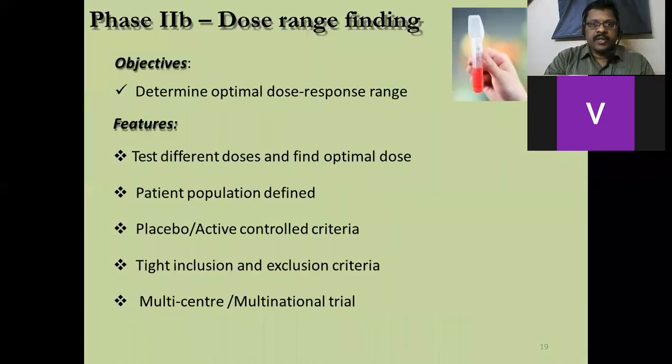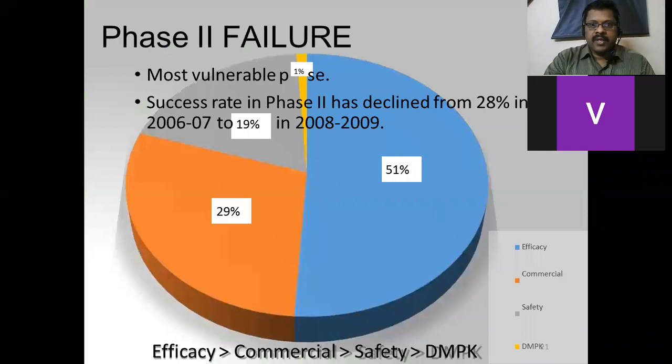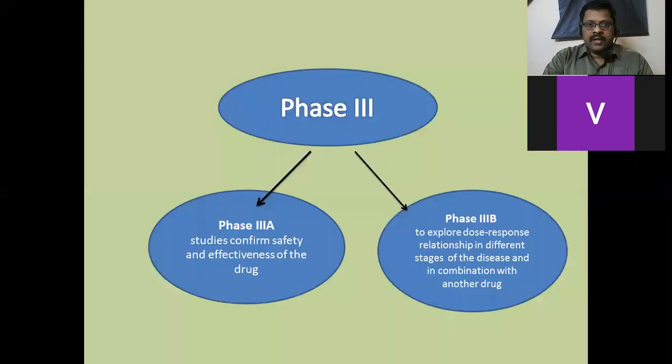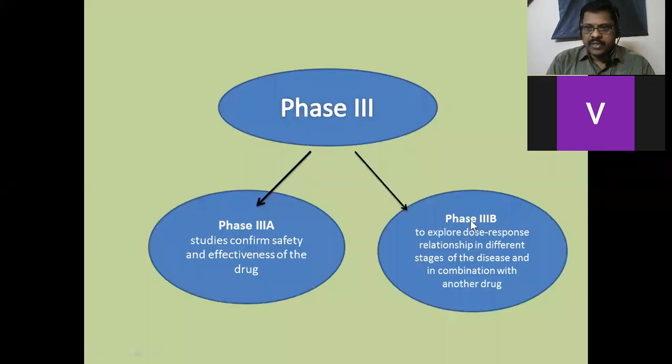This is about 2B. And then we discussed the success rate and in which areas failures occur during phase 2 normally worldwide, and then phase 3, 3A, 3B. We have to discuss this phase 3. From here, we have to start our discussion.